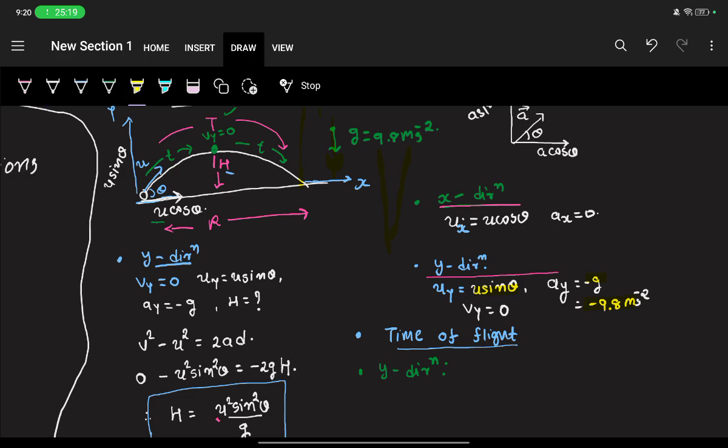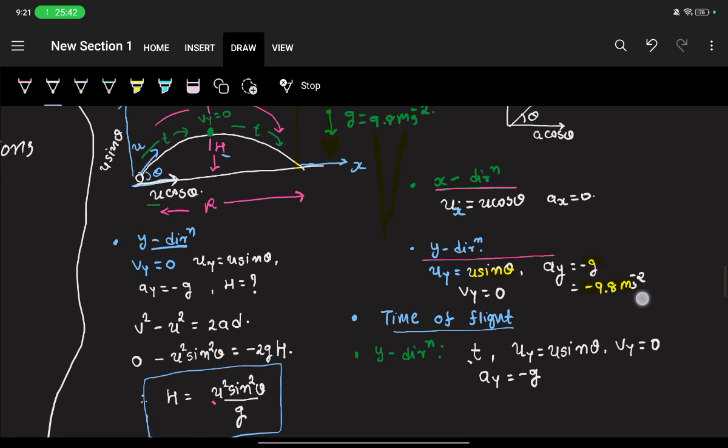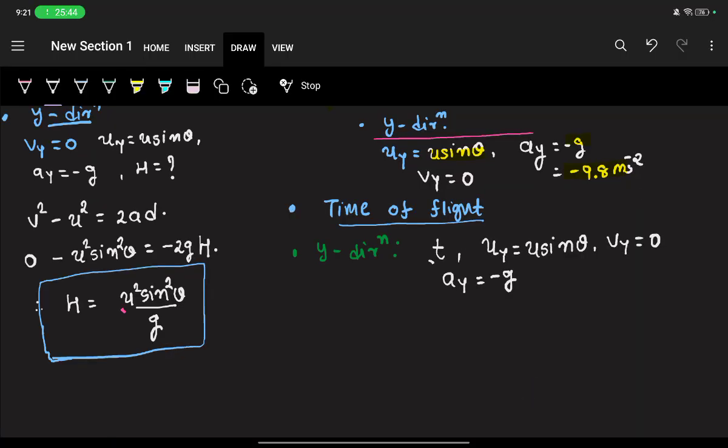We are interested in finding the time. For that we have the initial speed, that is u sine theta, and we have the final speed, that is 0, and the acceleration due to gravity. So with what equation can we find this time? What equation can we use here? That would be v is equal to u plus at. Remember the first equation of motion?